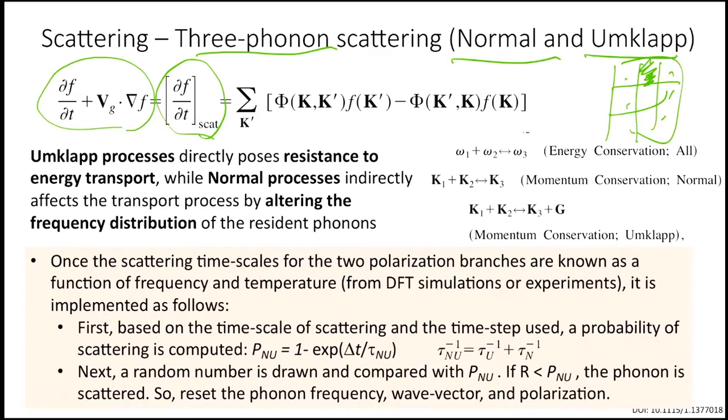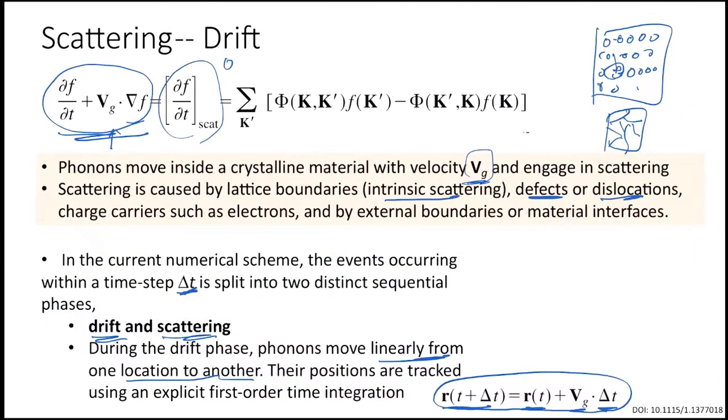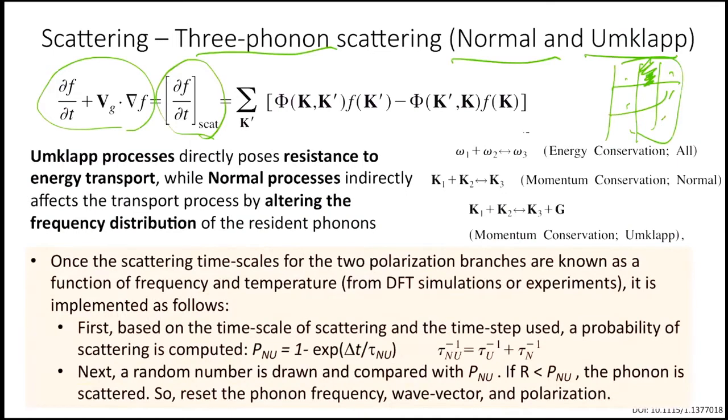Okay, so what we were discussing: we just talked about scattering. In the previous part we talked about pseudo temperature and the drift part in the scattering. So basically, the particle has drifted, let's say it has gone from one cell to another. We have calculated the pseudo temperature of that cell, so we have contributed the particle's contribution to the flux or temperature of that cell. And now we are arriving at a point where the particle would actually scatter. After scattering, the particle would go to a new state, which we would determine.